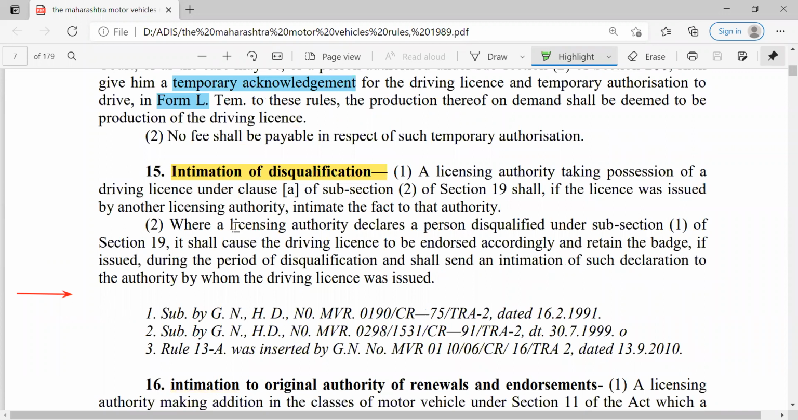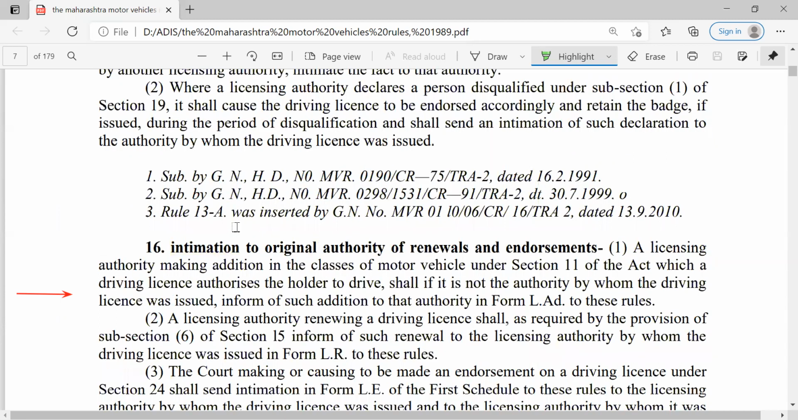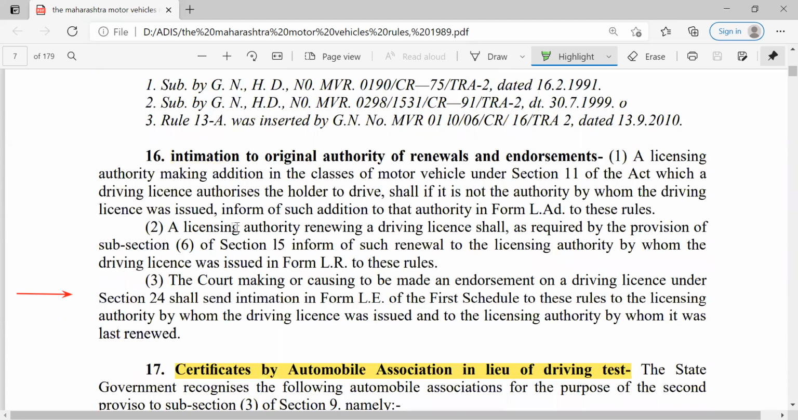Then intimation of disqualifications. So in case the applicant is disqualified by the RTO or some assistant RTO or officer with a valid reason, they have to convey that disqualification to the applicant. Then intimation to the original authority of renewals and endorsements. Whatever renewals are given by the authority should be conveyed to all the authorities related to the state and central government.